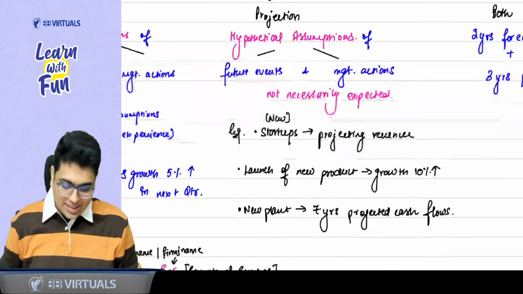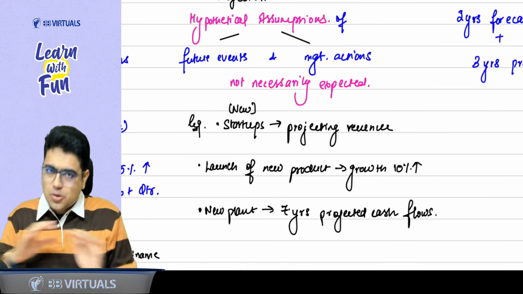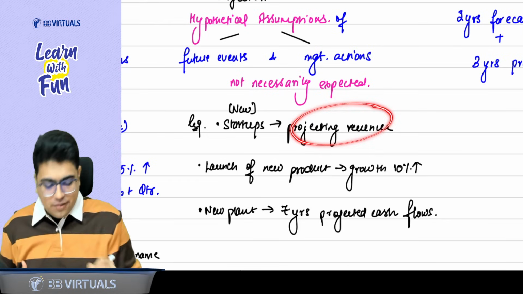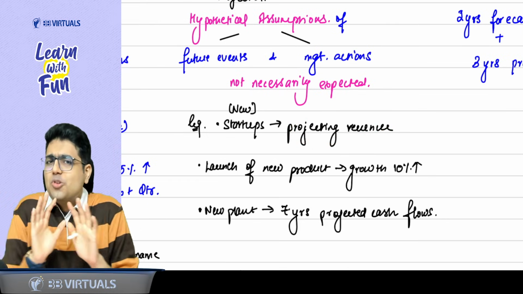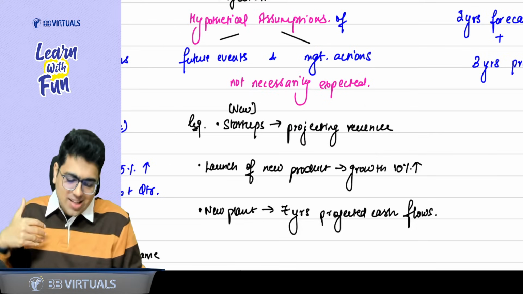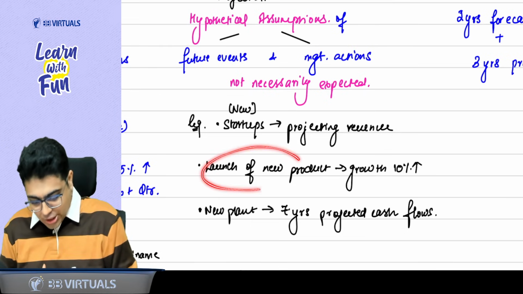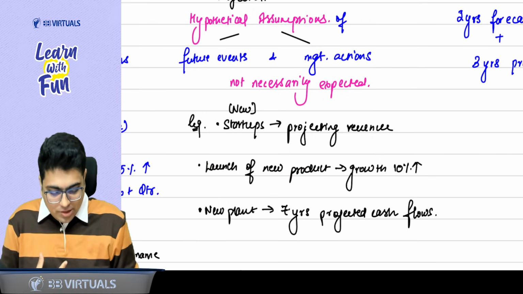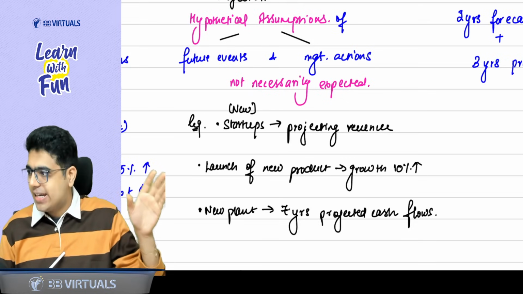Let's understand three examples. Let's say there is a new startup. There is no previous trend available. So in the startup, we are projecting the revenue, that the revenue will be 500 crore, 1000 crore. There is no backing up by any data. It is a hypothetical assumption. Second thing, we think of launching a new product, and with that new product, we expect that the growth will be 10%. So again, is there any data backing it up?